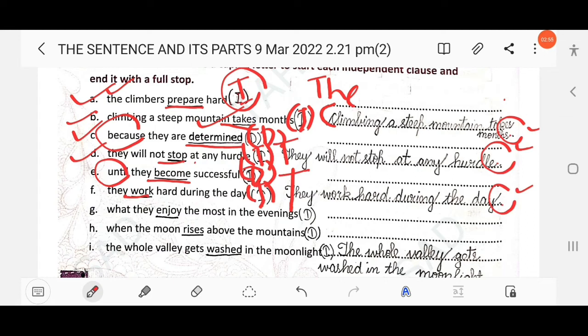The next one: what they enjoy the most in the evenings. This is a noun clause, right? A dependent clause, also known as a subordinate clause, and this dependent or subordinate clause is divided into three parts: noun clause, adjective clause, adverb clause. This is a noun clause as it starts with what. And there is a main verb, enjoy. So you need to underline the verb. Here you have to write D, dependent clause. The next one: when the moon rises above the mountains. So yes, this is a dependent clause. So here you have to write D, and there is a verb, rises. Okay, so you have to underline the verb rises, right?